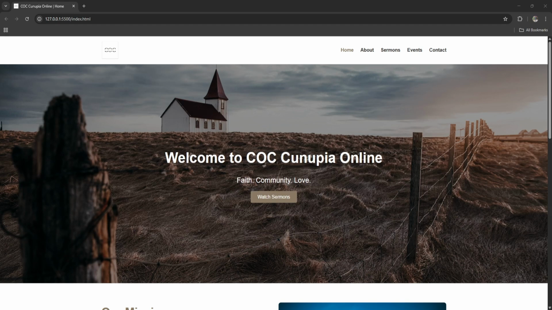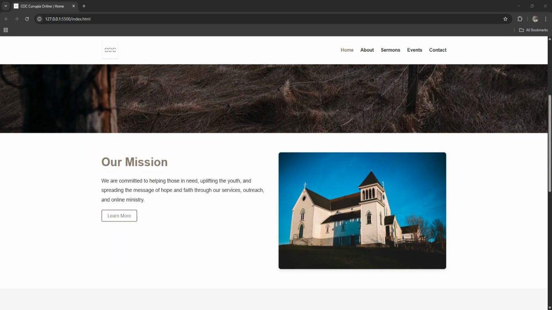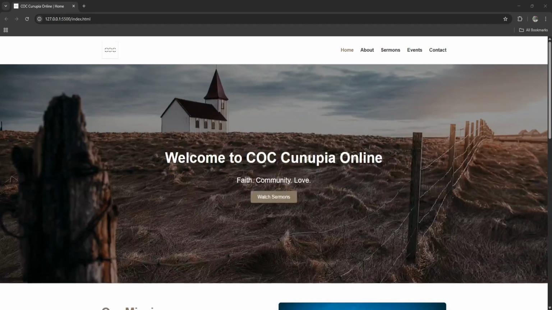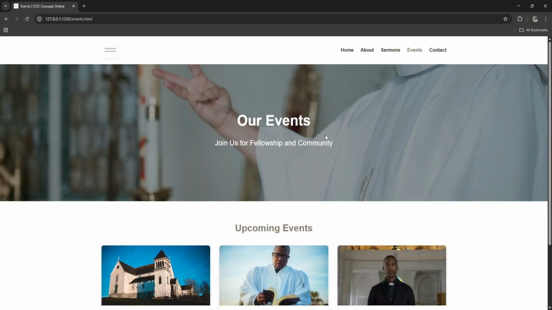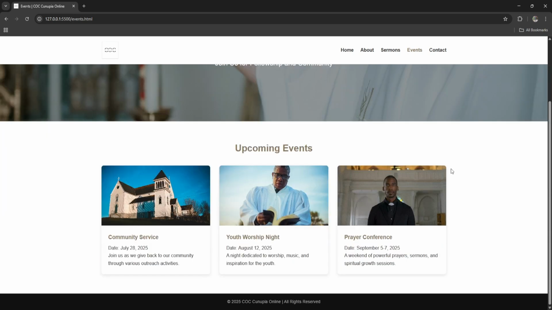What I have here is a Spotify-style project, but it also has different pages like the about and events. But the main focus of this website is the sermon page and how I have it set up. Just the basic stuff as well. You click on this, you go to learn more, and you can see there's a bit of a fade effect. There's also the events page, which basically updates people on the events or upcoming events the church has.